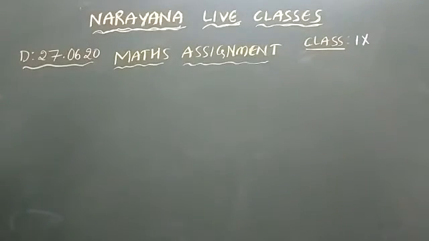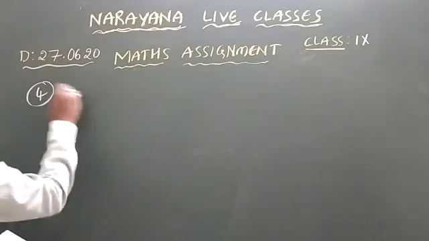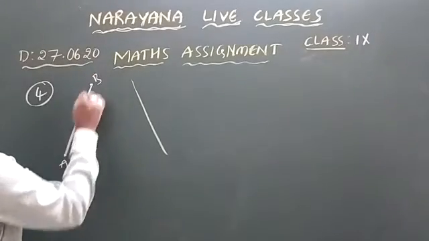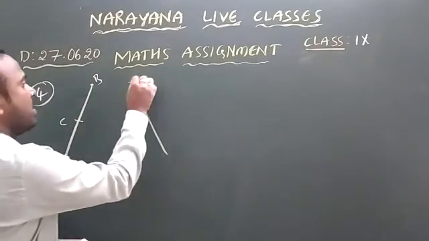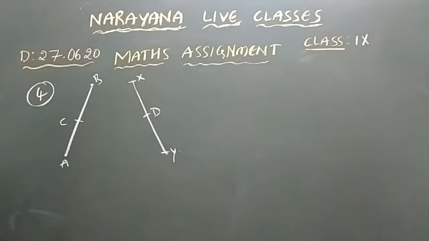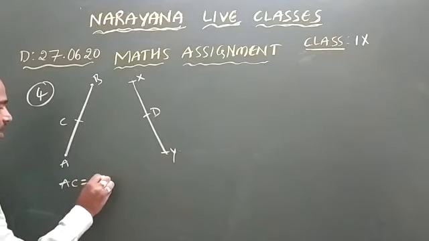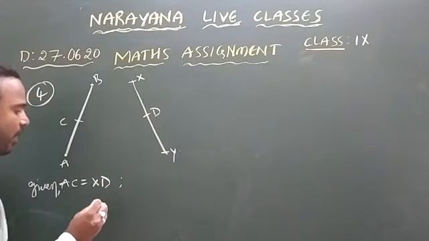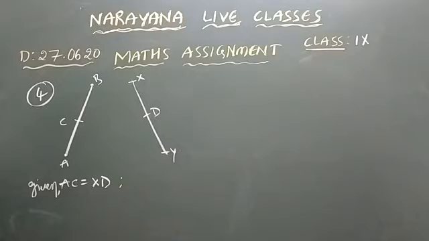Observe the fourth one. In the adjacent figure, we have AC equal to XD. They have given AC equals XD, and C and D are the midpoints of AB and XY respectively. Show that AB is equal to XY.